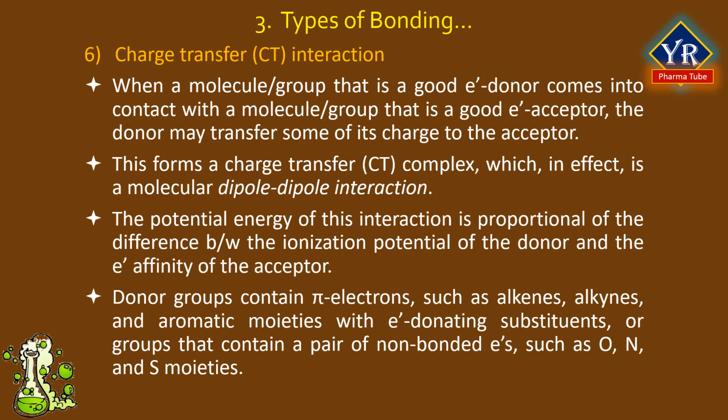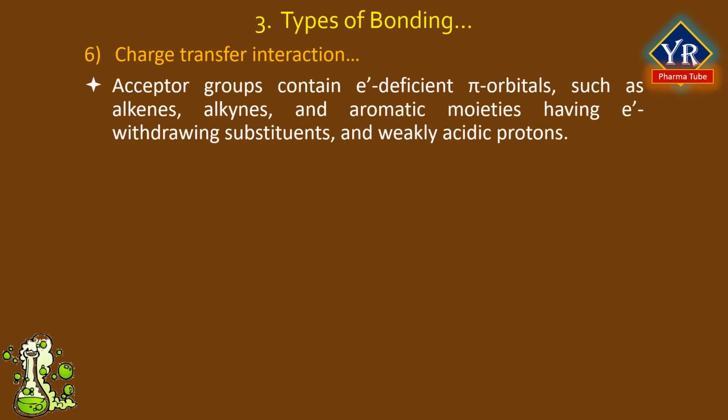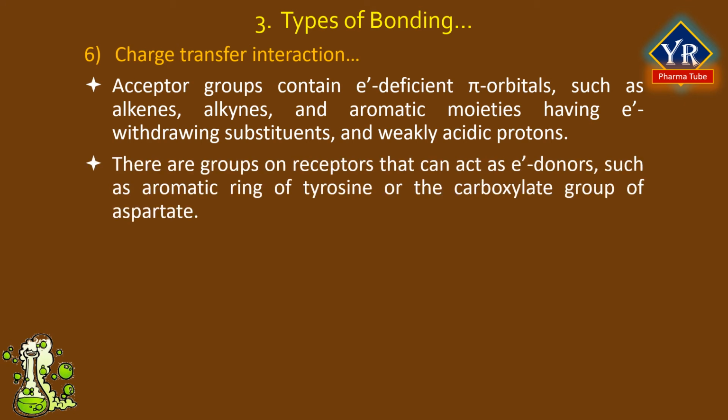Donor groups contain pi electrons, such as alkenes, alkynes, and aromatic moieties with electron donating substituents, or groups that contain a pair of non-bonded electrons, such as oxygen, nitrogen, and sulfur moieties. Acceptor groups contain electron deficient pi orbitals, such as alkenes, alkynes, and aromatic moieties having electron withdrawing substituents, and weakly acidic protons. There are groups on receptors that can act as electron donors, such as the aromatic ring of tyrosine or the carboxylate group of aspartic acid.